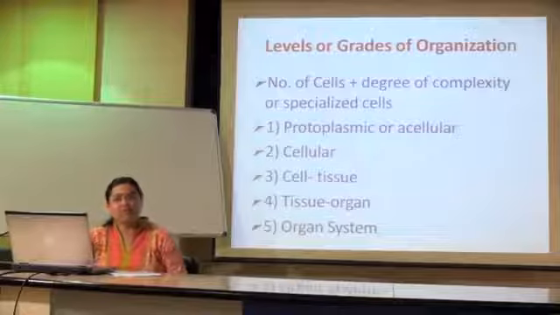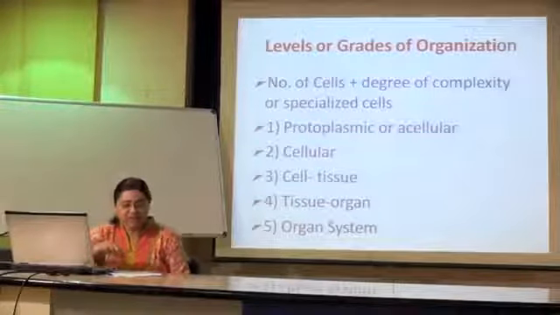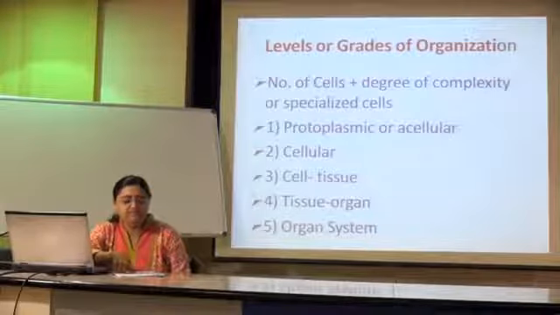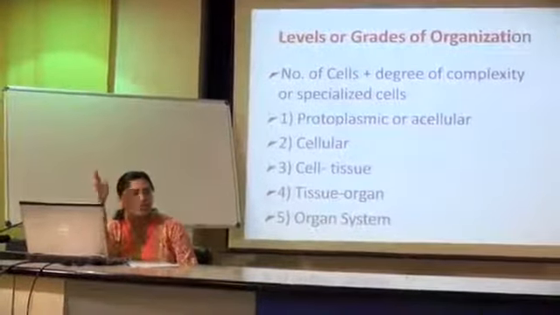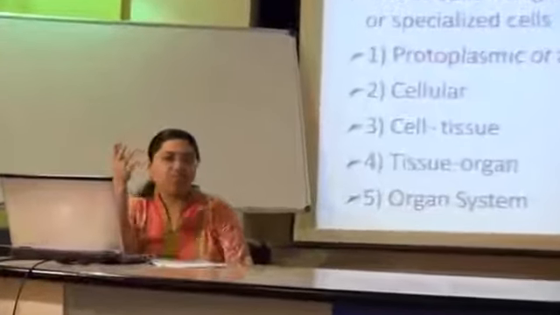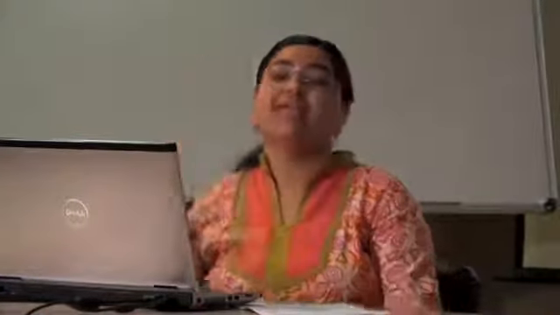Then comes the tissue-organ or tissue grade of organization, which you will find with a number of them. For example, your ctenophores, thereafter the platyhelminthes, they are all going to be in this tissue grade organization, and obviously organ system, all your higher chordates, they are going to be the ones which have organ systems. So that's how levels or grades of organization are very important. What we consider here is the number of cells and the degree of complexity, or how many specialized cells are available and how many tissues it is forming. Accordingly, you put them into different grades, and that's how you have grades or levels of organization.